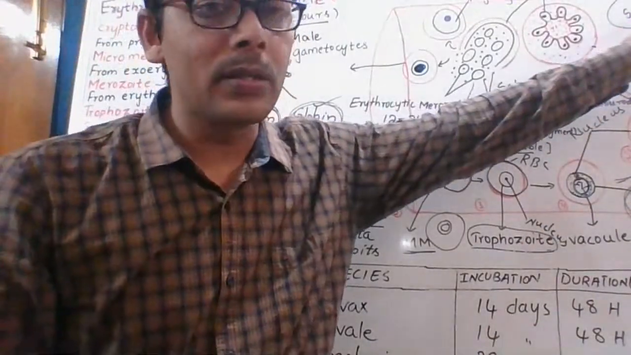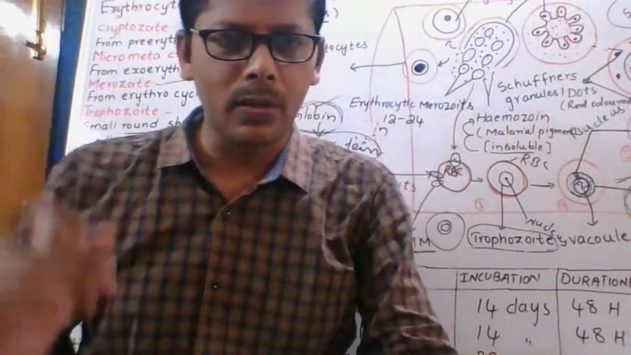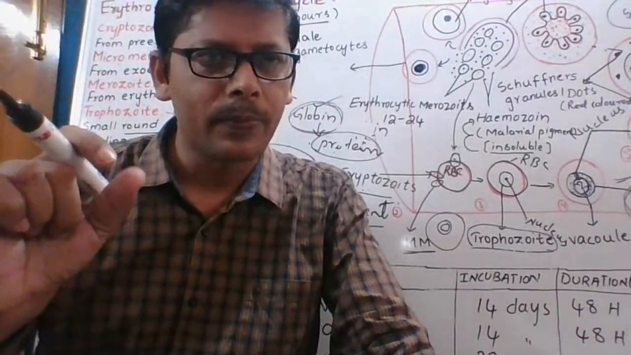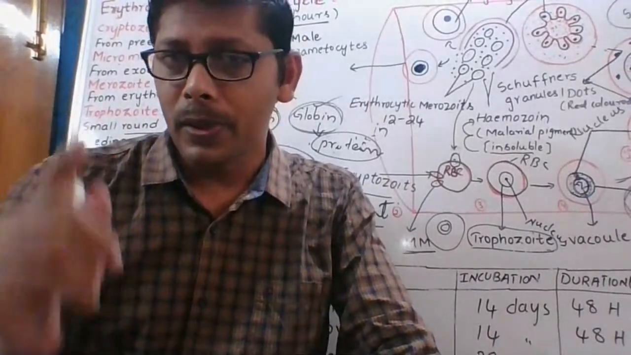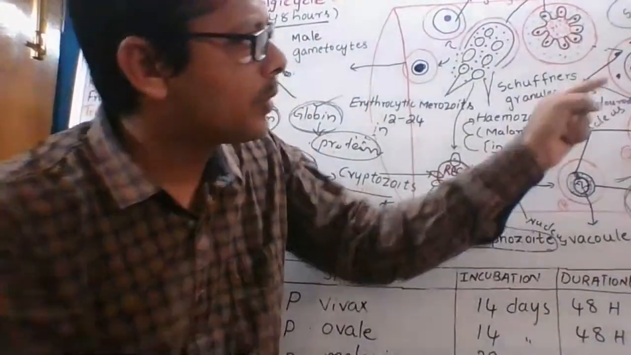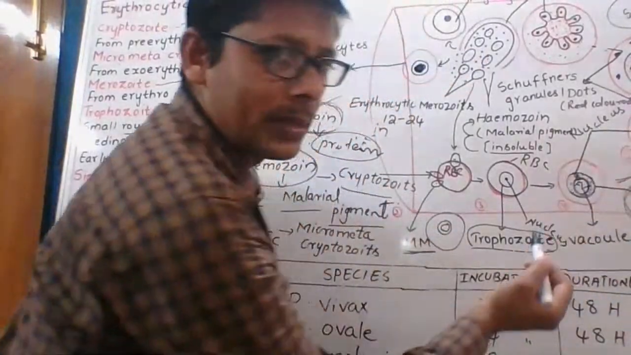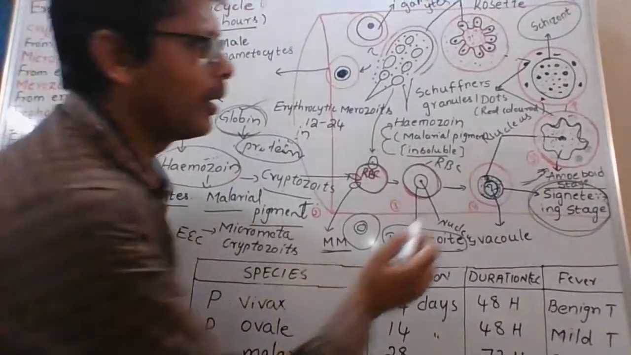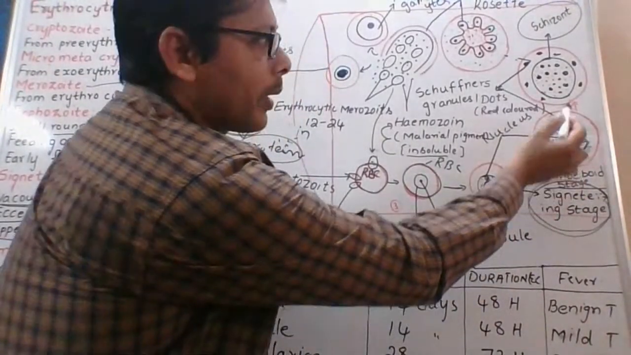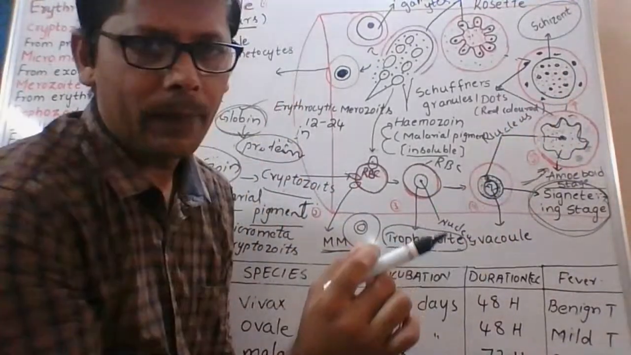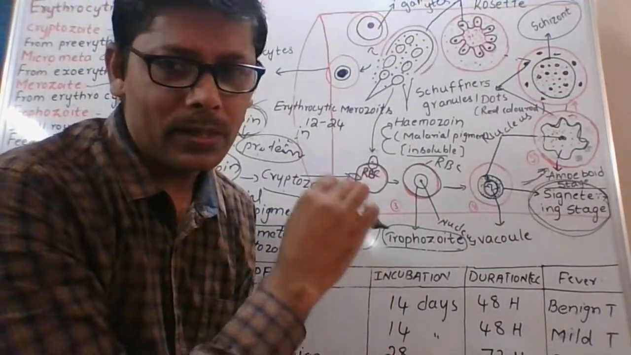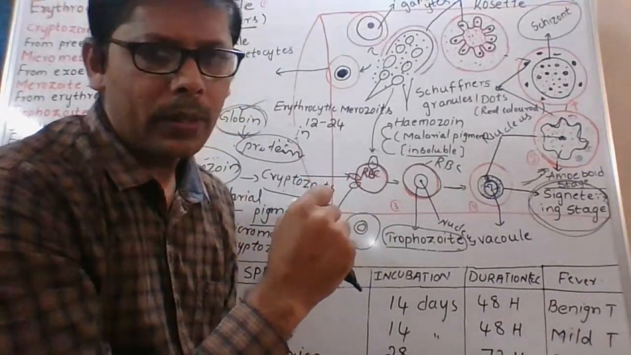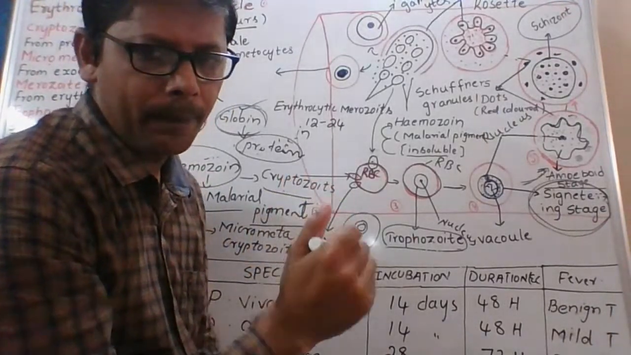Next, come to the schizont. Okay, now in this schizont, what happens? Yesterday we learned karyokinesis as well as cytokinesis takes place. Okay, observe here. Here only one nucleus is present. Okay, now the nucleus divides and forms many nuclei, many daughter nuclei. That means karyokinesis occurred here.